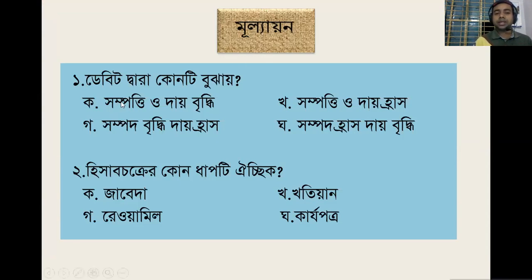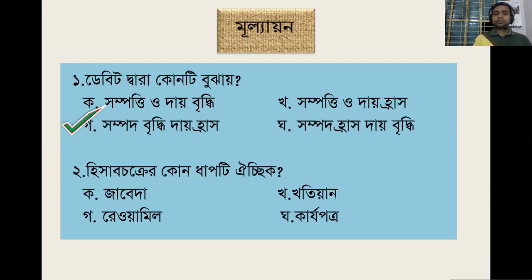Either assets and liability will be increased, or assets and liability will be decreased, or assets will be decreased and liability will be increased, or assets will be increased and liability will be decreased. You are right. By debit, the assets will be increased and liability will be decreased. So the answer is C. Am I right?